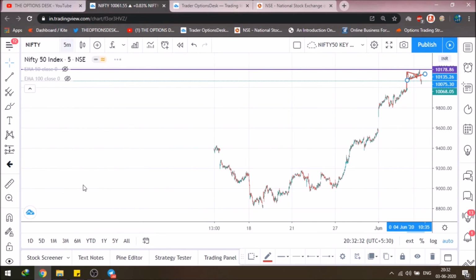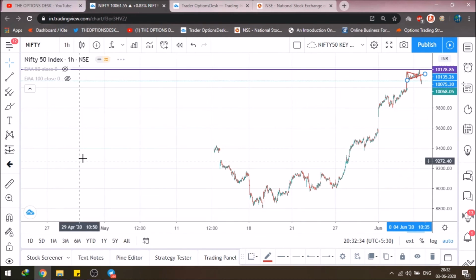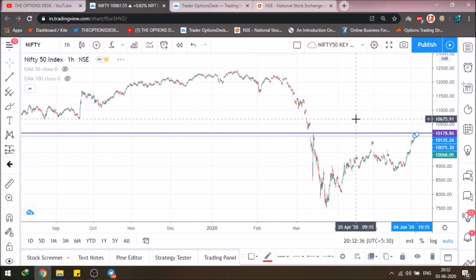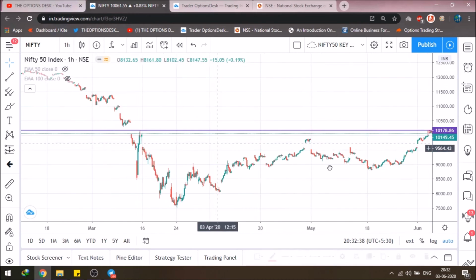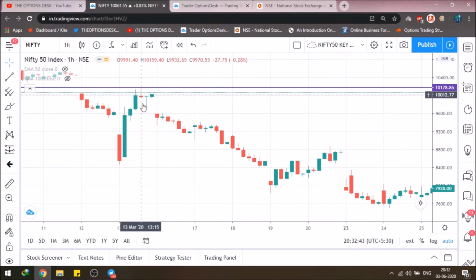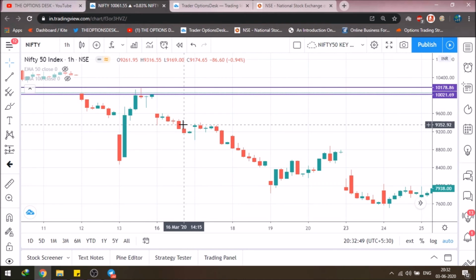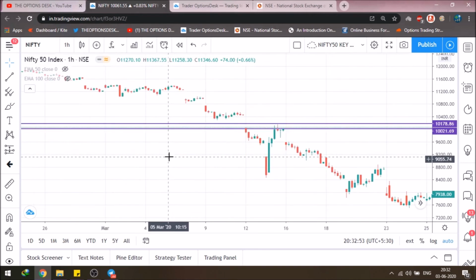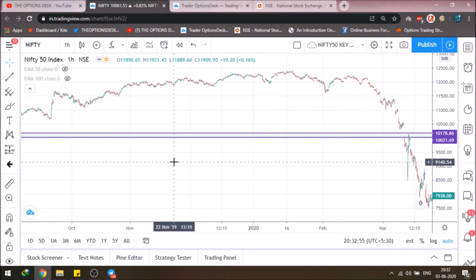So firstly, let's shift to the hourly time frame. It will help us analyze much better. Why 10,040? There must be a reason. Firstly, at this particular high, that was the high of this candlestick. And if you go into the past, you will also see that this particular point might have been a support on the previous level. Let me show it. Why not? Let me show it for you.